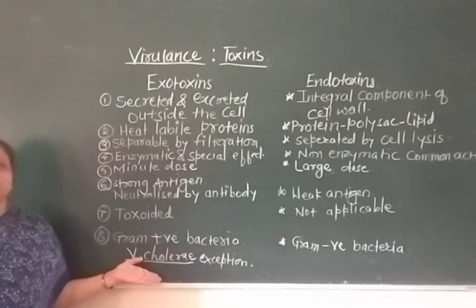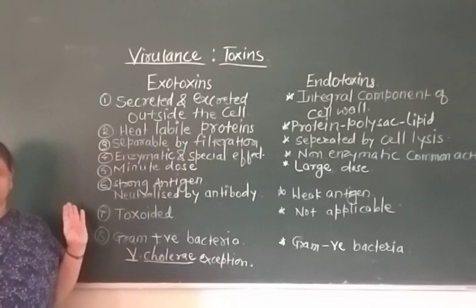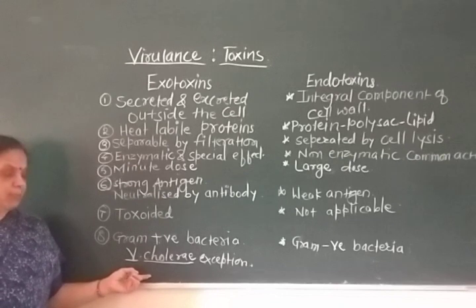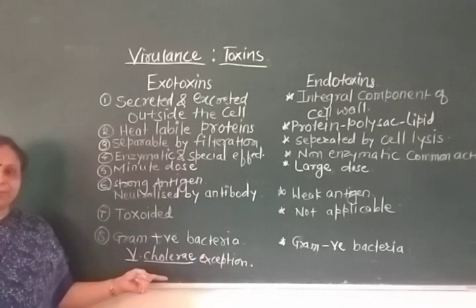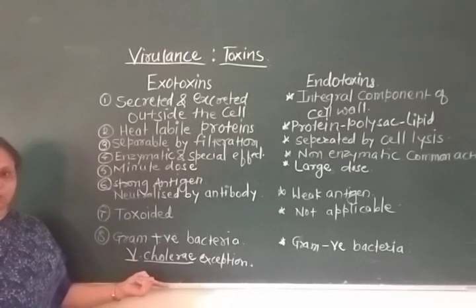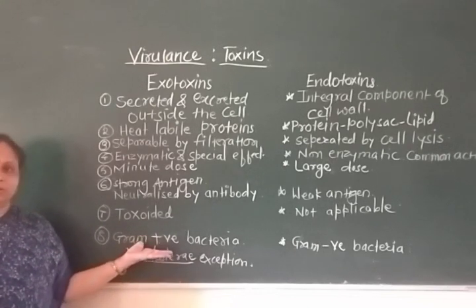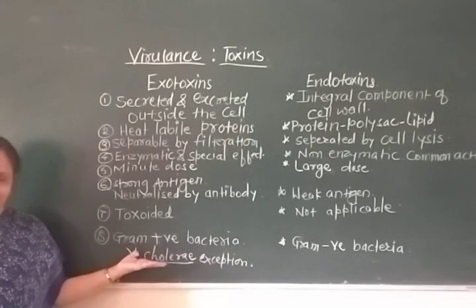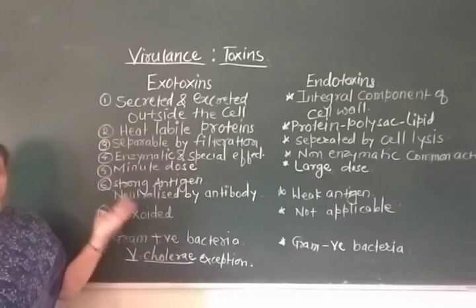Usually these exotoxins are produced by gram-positive organisms. There is one exception, Vibrio cholerae, which is a gram-negative bacteria, but it produces an exotoxin, the enterotoxin choleragen. This is the exception. But besides that, usually gram-positive bacteria, say for example Clostridium, Staphylococcus, produce exotoxins.